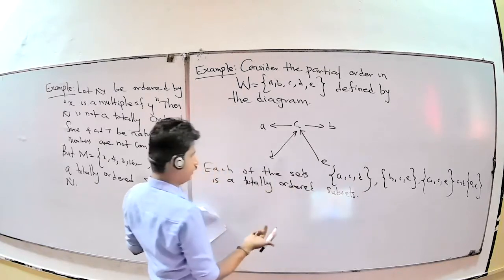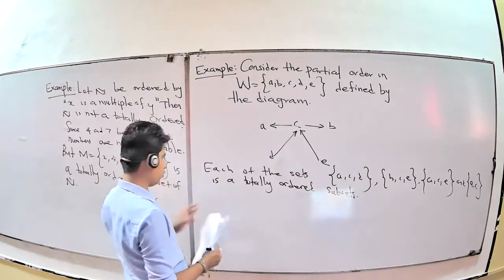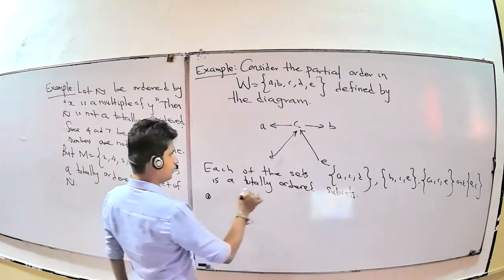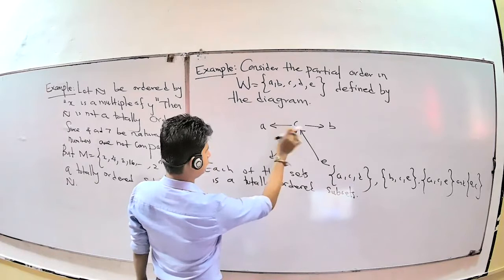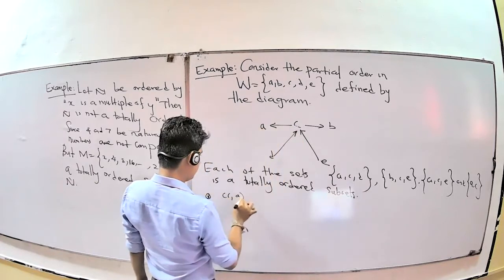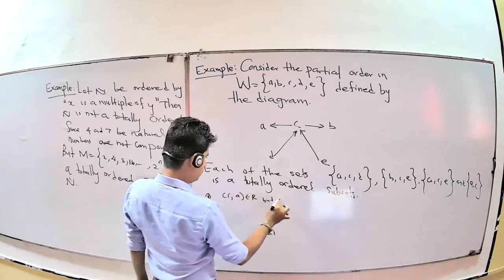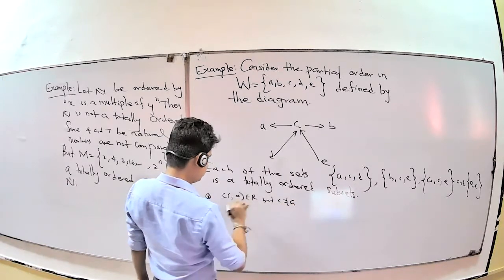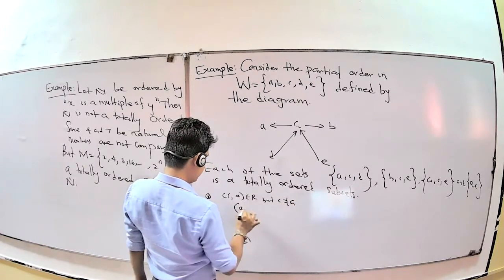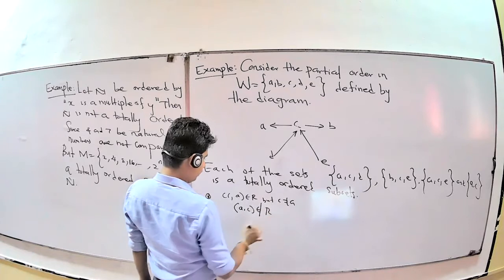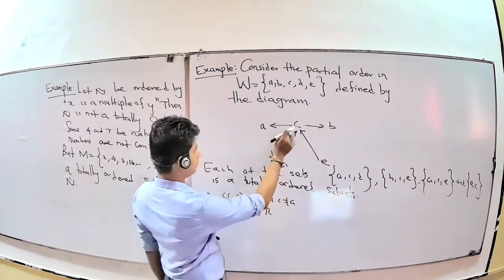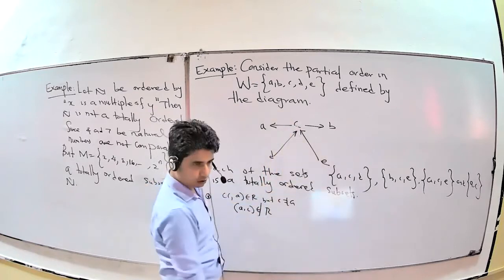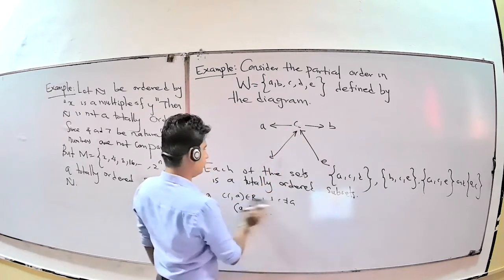For antisymmetry, suppose you have the relation in this set ACD: C to A is possible, so C comma A belongs to R, but C is not equal to A. You want to show that A comma C definitely doesn't belong to R. Only C to A is possible, not A to C. Like that, antisymmetry is also satisfied.